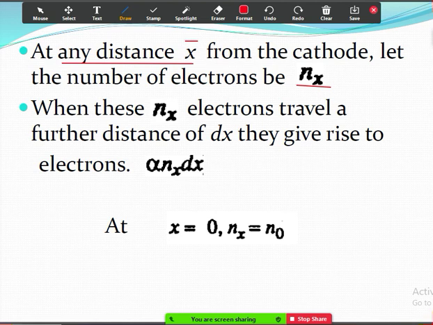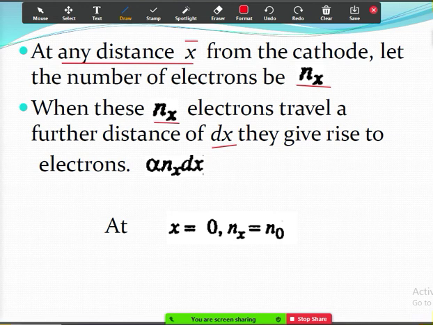If initially there are 100, after traveling some 1 centimeter or so, it will become some 1000 or 10,000. When these nx electrons travel a further distance dx, here dx is a small, differential distance, maybe less than 1 mm.